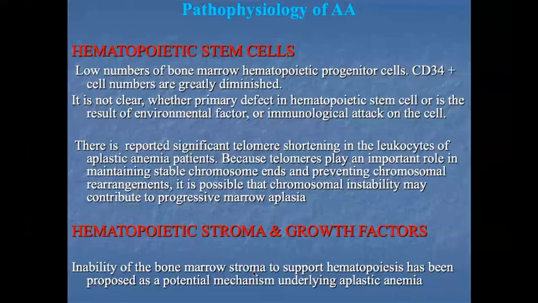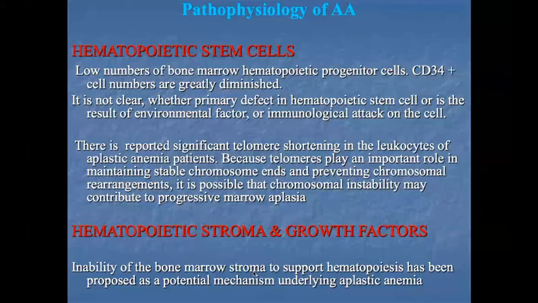It is possible that chromosomal instability may contribute to progressive marrow aplasia. That is another hypothesis. There is continuous shortening of the telomeres. That's why the bone marrow stem cells slowly and progressively are lost, leading to aplasia of the stem cells.